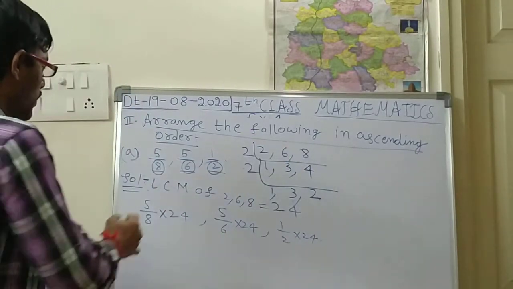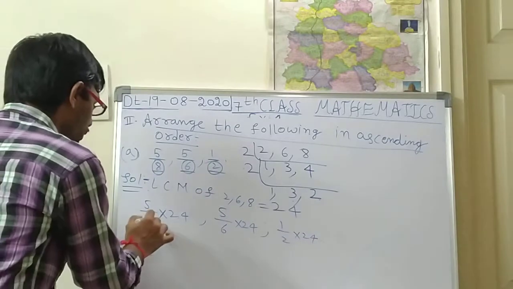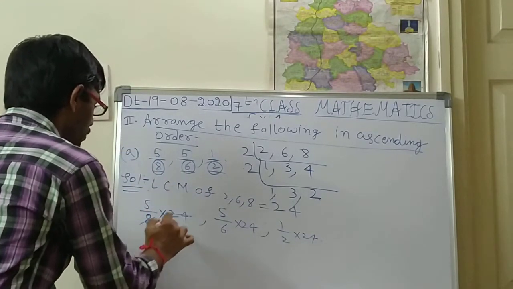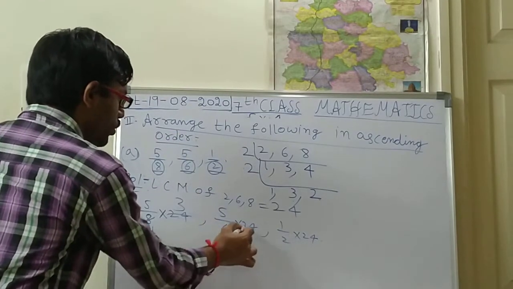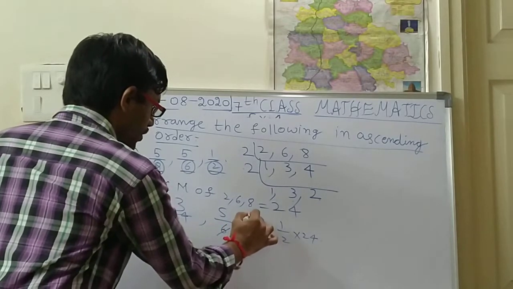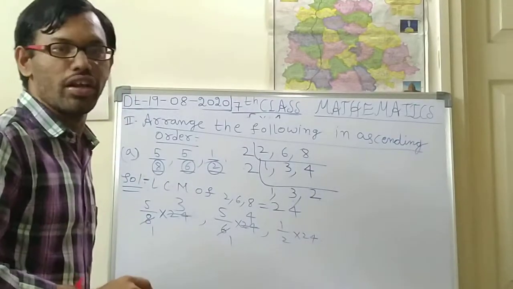So after doing cancellation, in the 8 table 24 will be going. When will it go? If you know the 8 table you can guess. 8 ones are 8, 8 twos are 16, 8 threes are 24. Is it right? Next, in the 6 table 24 will be going. 6 ones are 6, 6 twos are 12, 6 threes are 18, 6 fours are 24.